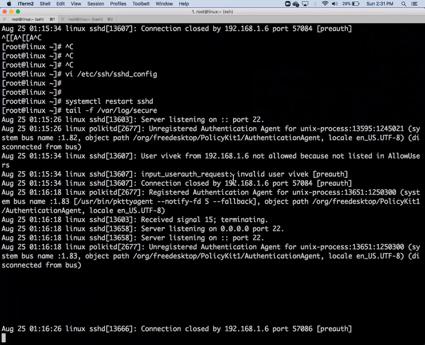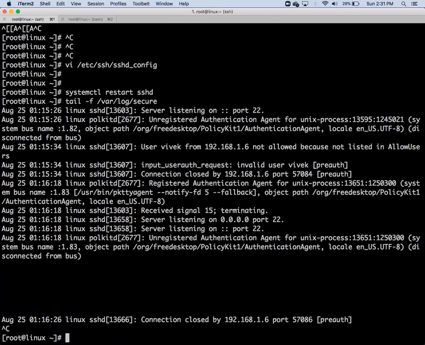Still we have an error. Now what is the problem? Still pre-auth is there. Now this is something else that is related to the OS. We have to troubleshoot more. So what all things did we do to enable passwordless authentication for a particular user? We created a .ssh folder. We gave permission 700.